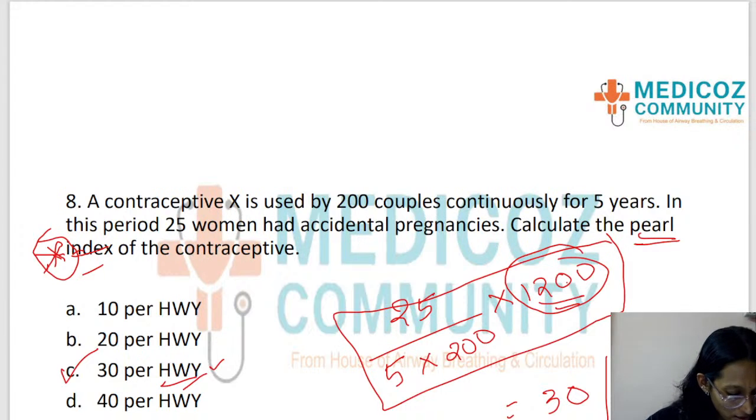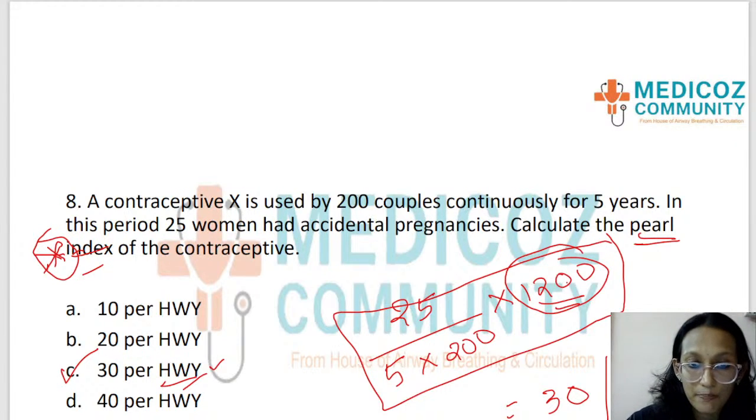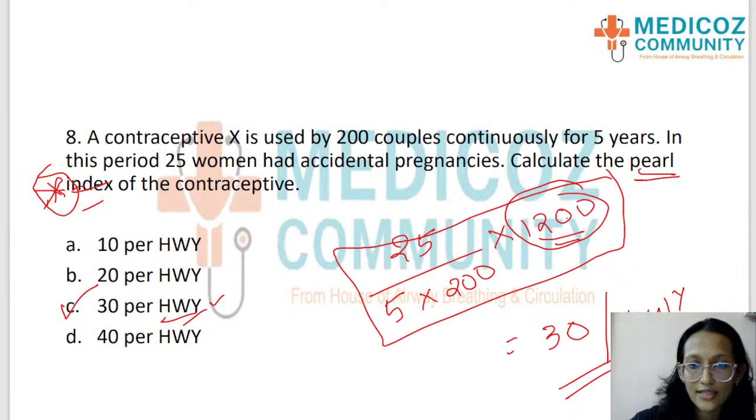So Suraj was asking if I can repeat the Pearl index question. Suraj, I think you have understood till here that 25 is the accidental pregnancies divided by the 5 years of exposure and 200 is the number of couples. Okay, so you multiply by 1200.